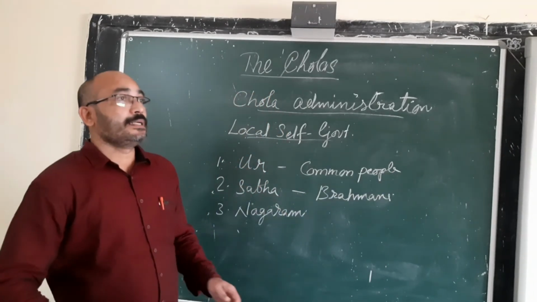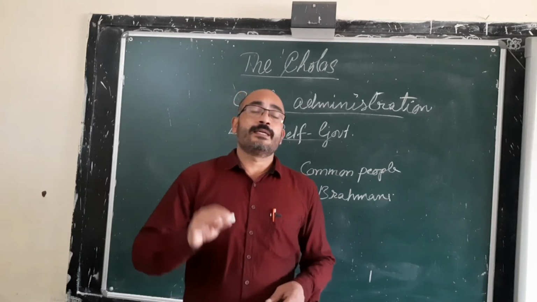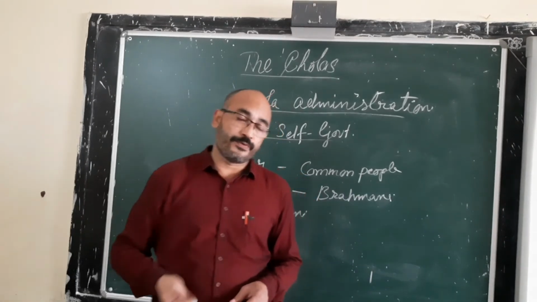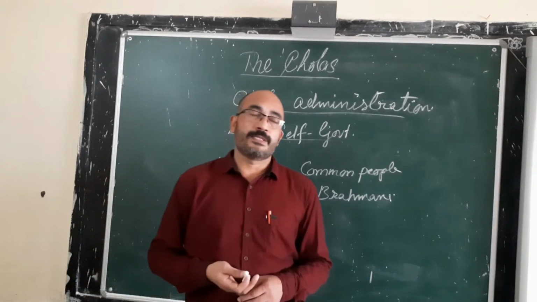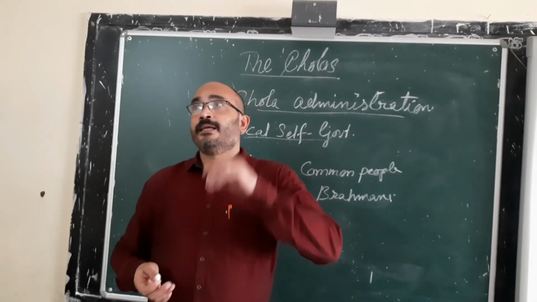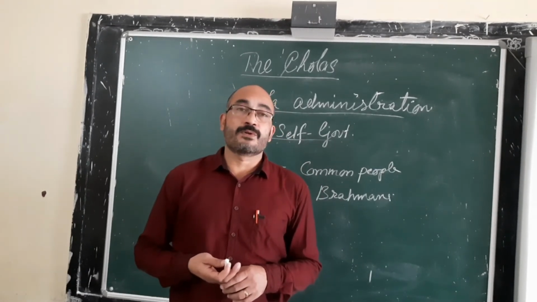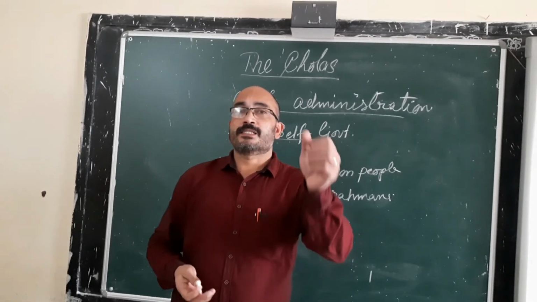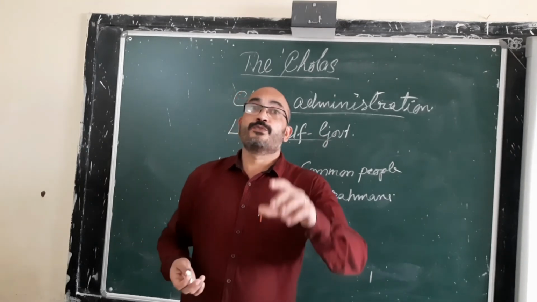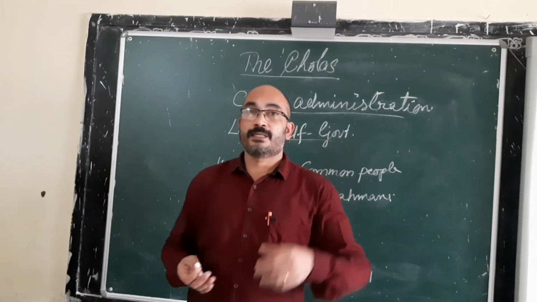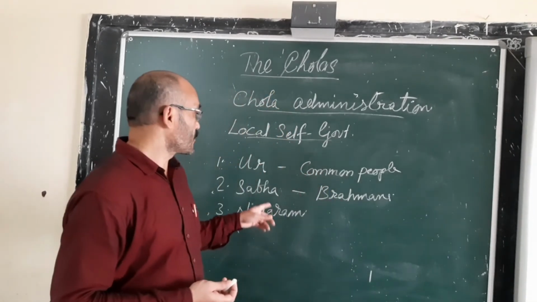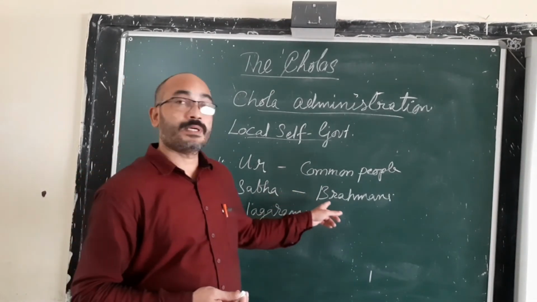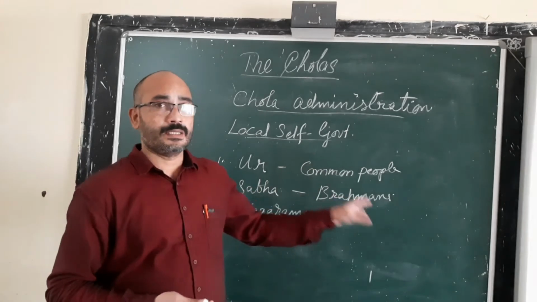Because certain areas were dominated by or resided in by Brahmins only. There was a system of donating lands to the Brahmins. In certain areas, only Brahmins lived, or the landowners were Brahmins only. In such areas, an assembly was held just for the landholders, that means just for the Brahmins. Such an assembly is called Sabha.